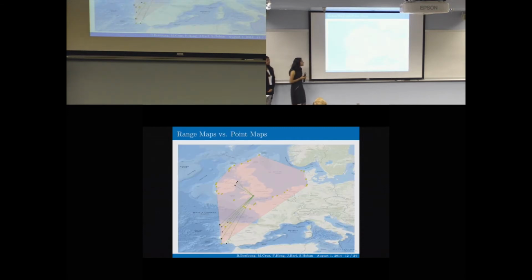In cases where we could not find a range map online, but were able to find point maps, we used ArcGIS to create a convex hull that encompassed all of the points, and that created a range. We then treated the point maps as a two-dimensional range map. So we used ArcGIS to find the mean center, and we measured the distance from the center to the sample sites point to point.